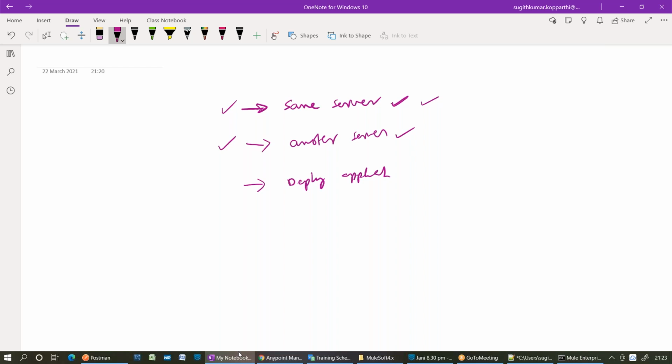Will you do it for me, guys? Please understand the requirement carefully first, then you can write the answers in a correct way. Otherwise, if you understand the requirement itself wrongly, you'll be thinking in the same wrong way the entire day. So please try to understand the requirements. Gathering requirements is very, very important. So is it clear? If it is not, repeat that video multiple times, or if you want me to tell it again, I will.